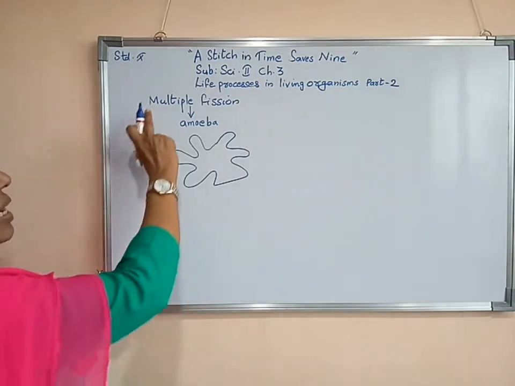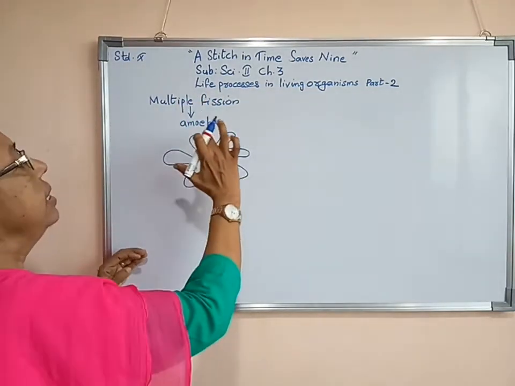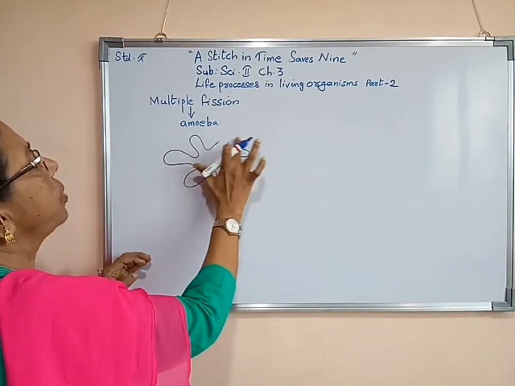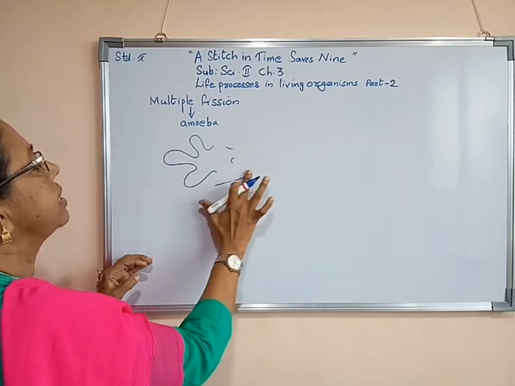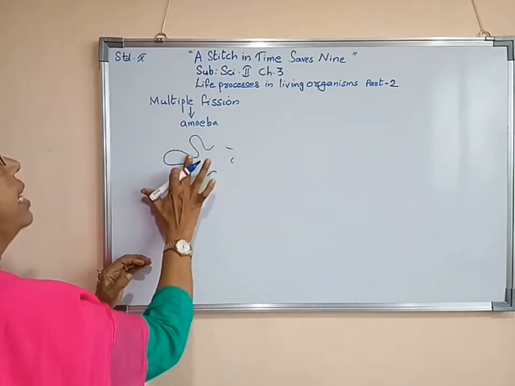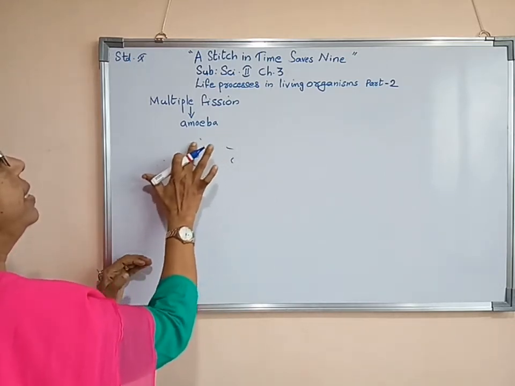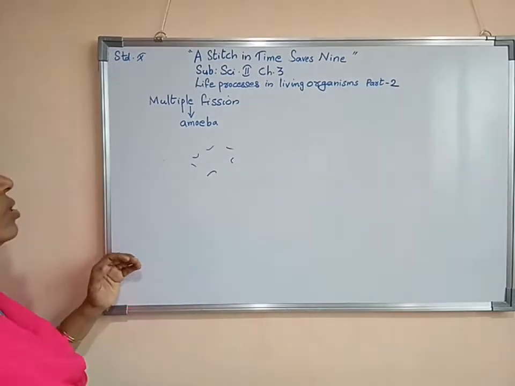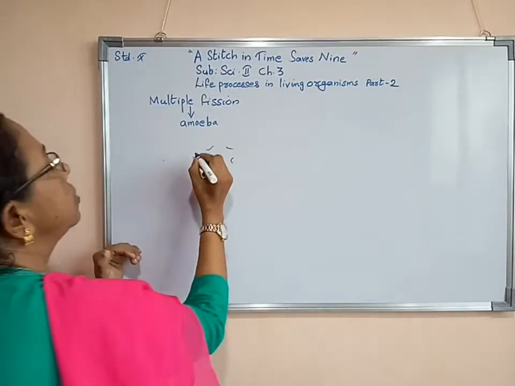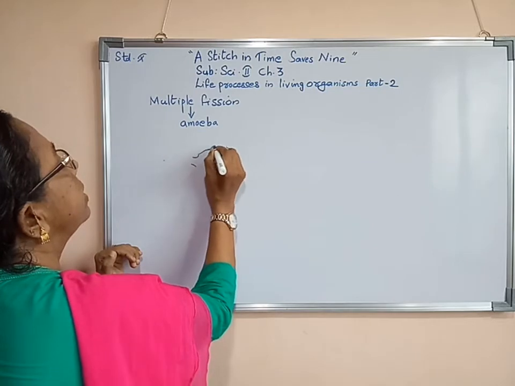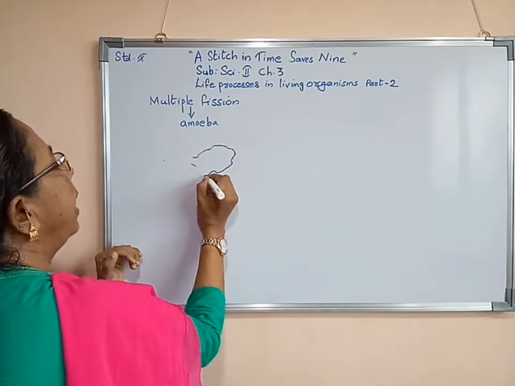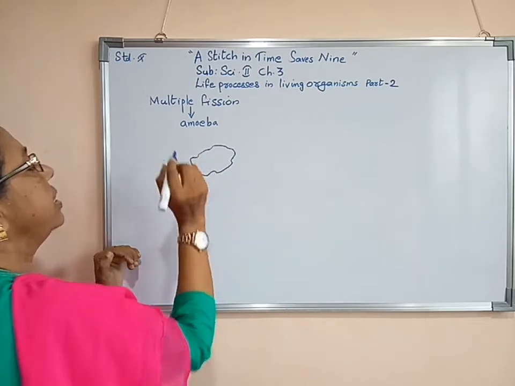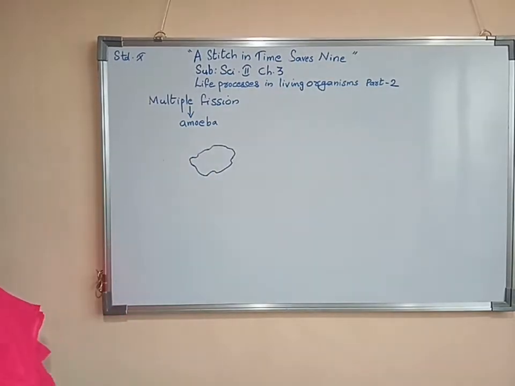But during multiple fission, all these pseudopodia disappear. Then it is going to get an almost round-shaped body.